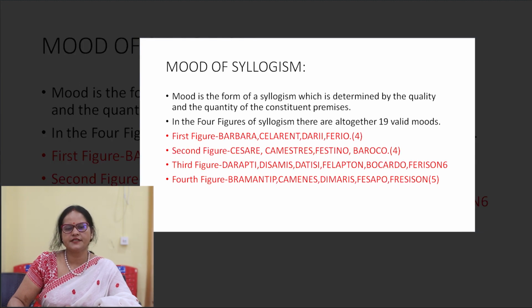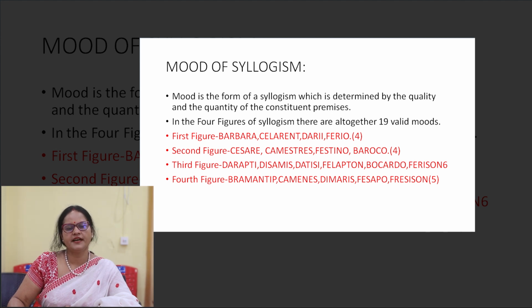Mood is the form of a syllogism which is determined by the quality and quantity of the constituent premises. In the four figures of syllogism, there are altogether 19 valid moods. For example, in the first figure, we have 4 valid moods. In the second figure, we have 4 valid moods. In the third figure, we have 6 valid moods, and in the fourth figure, we have 5 valid moods.